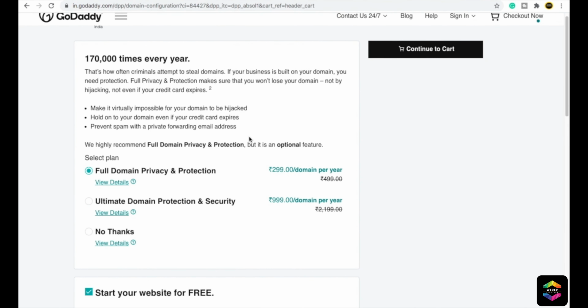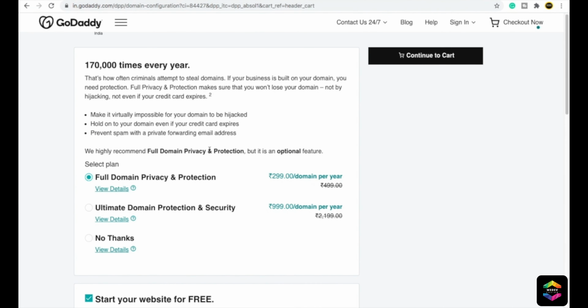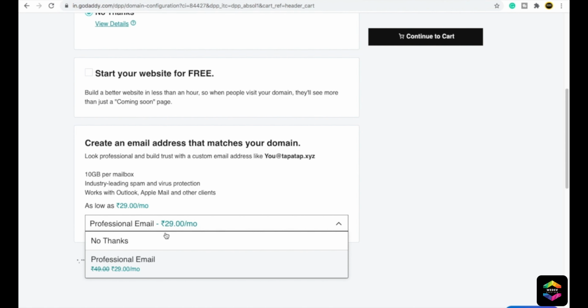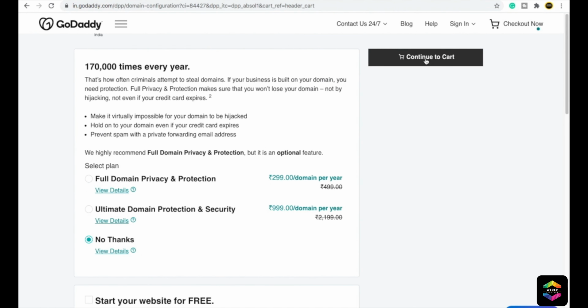Now here you can see they're providing domain privacy and protection. We have talked about this. If you want to, you can go for it and it will provide some protection to your domain, but I will not buy it. I will click on no thanks and also untick it. From here make sure that you don't buy professional email, click on no thanks, and then click on continue to cart.